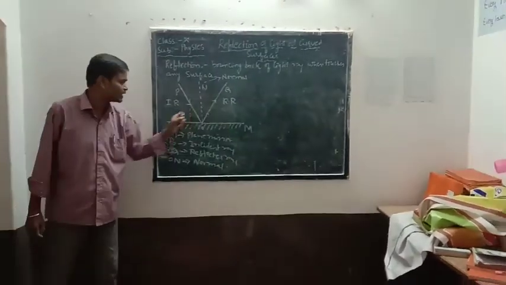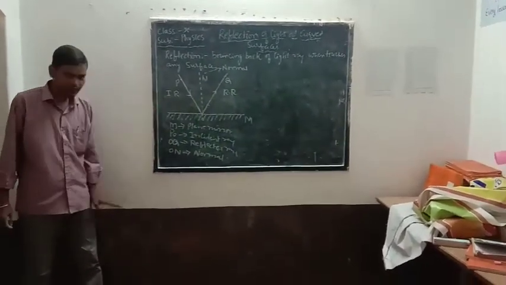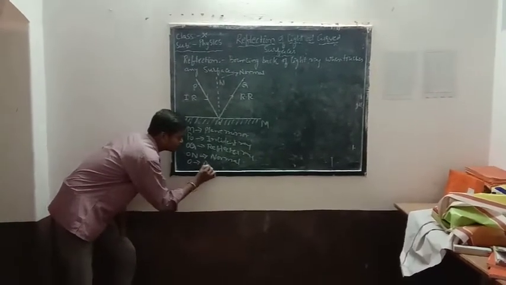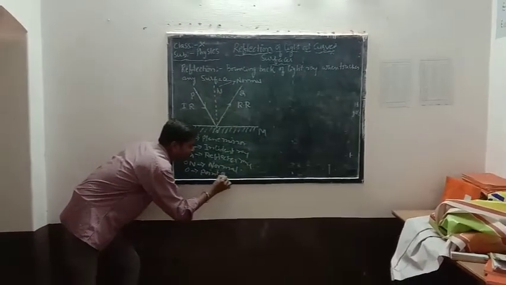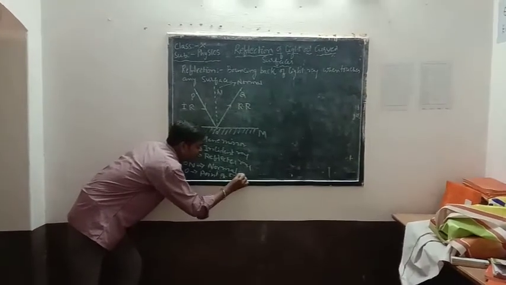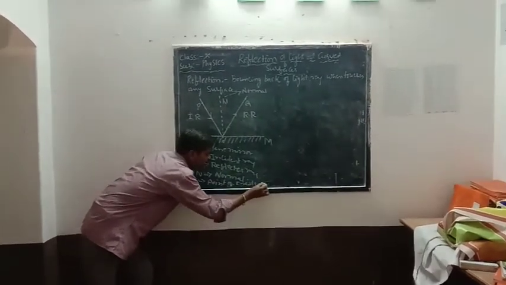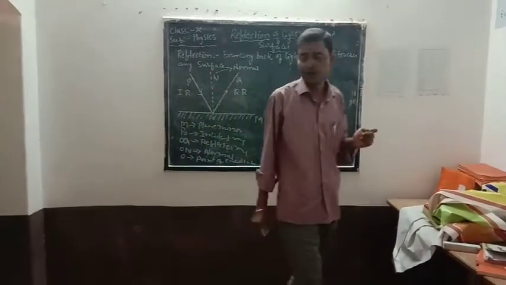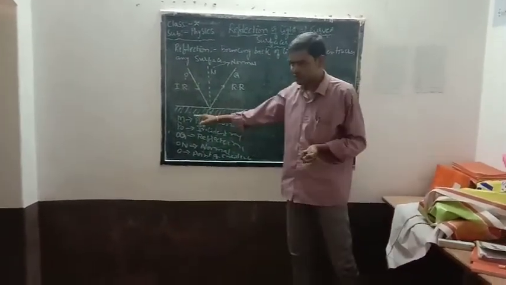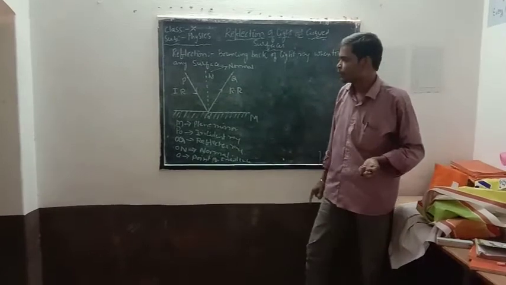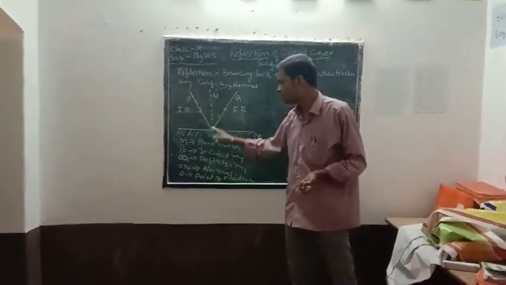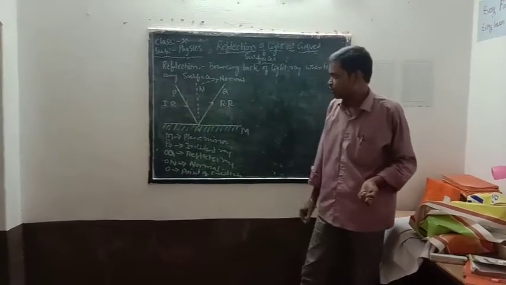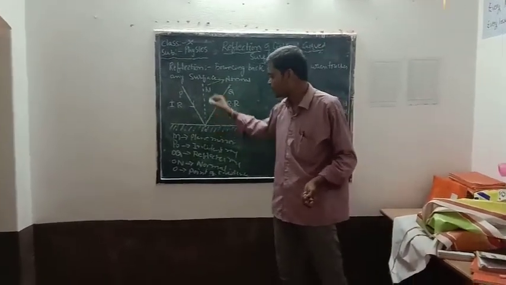OQ is the reflected ray, PO is the incident ray, and O is the point of incidence. The perpendicular line drawn to the surface at the point of incidence is taken as the normal. So this I am denoting by ON.